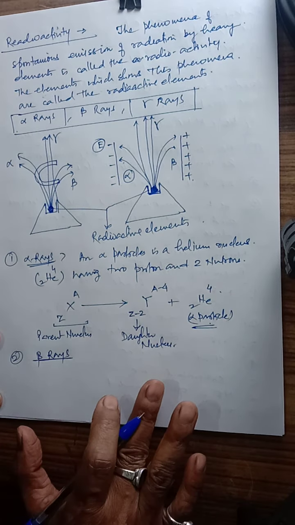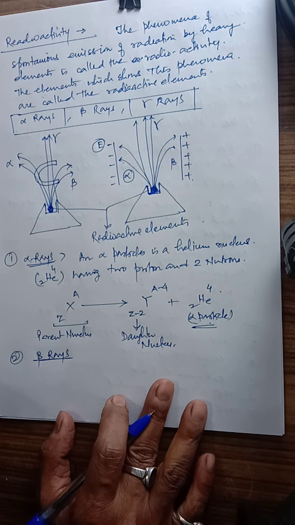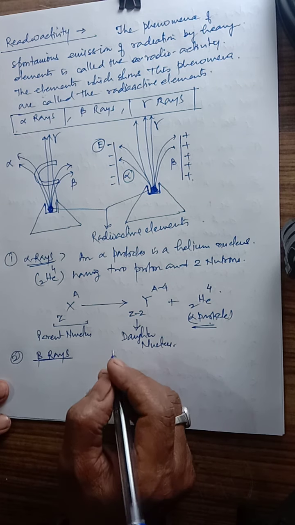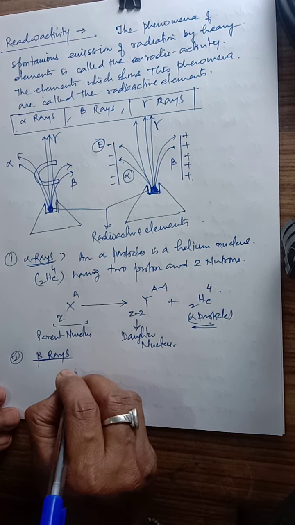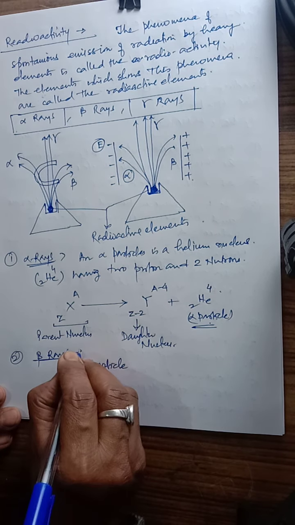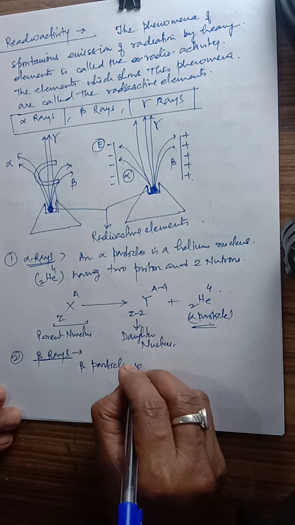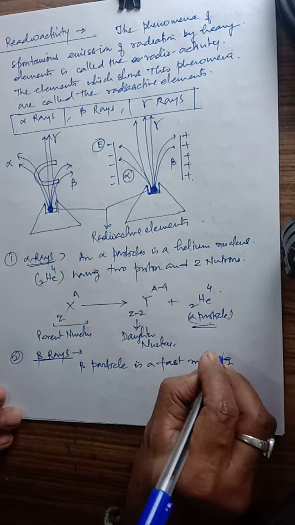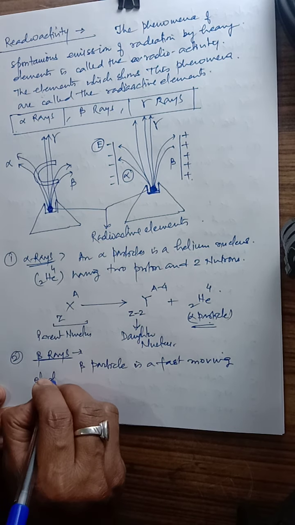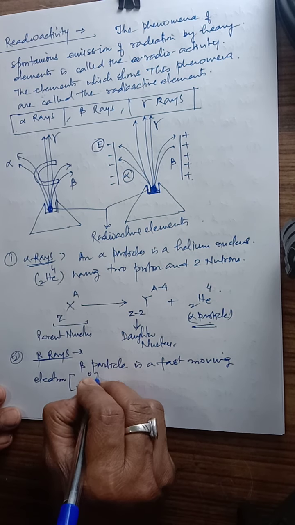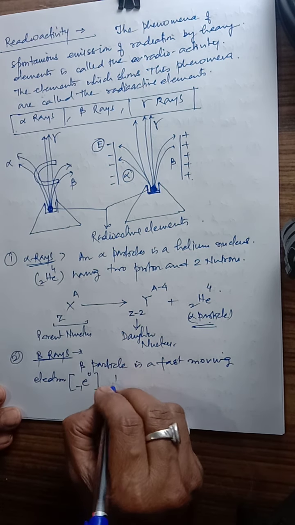Now the second is the beta rays. A beta particle is a fast moving electron, that is, electron -1 0 is the representation.